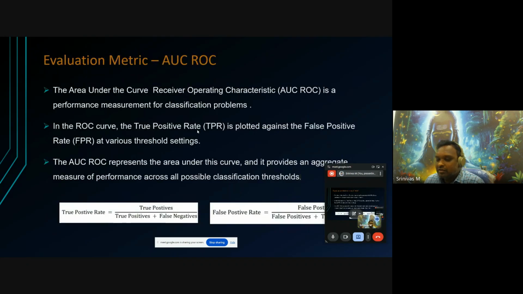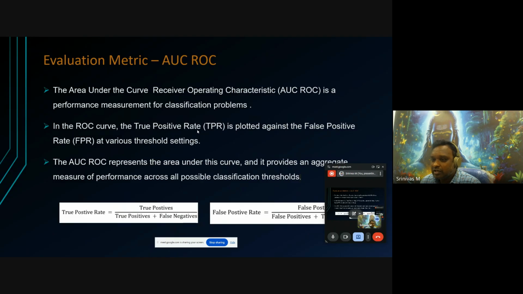To evaluate our results, we are using one evaluation metric called AUC ROC, that is, the area under the curve of the receiver operating characteristic. It is one of the standard performance metrics used for classification problems. In the ROC curve, the true positive rate is plotted against the false positive rate at various threshold settings.